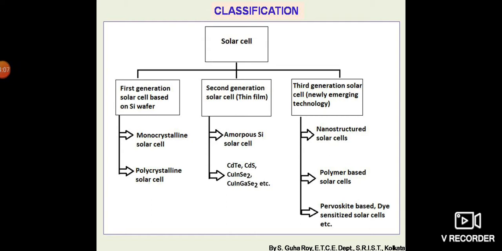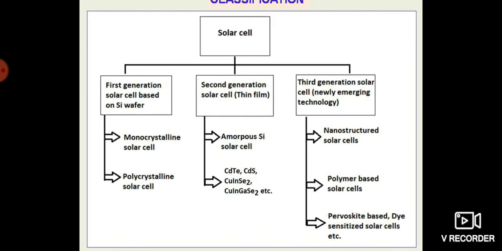Classification of solar cell. Solar cells can be classified broadly depending on the technology based on which they have been fabricated. The first one is the first generation solar cell. You can see here the first generation solar cell based on silicon wafer. It can be subdivided into two types: monocrystalline solar cell and polycrystalline solar cell. The second one is the second generation solar cell, also called thin film solar cells.